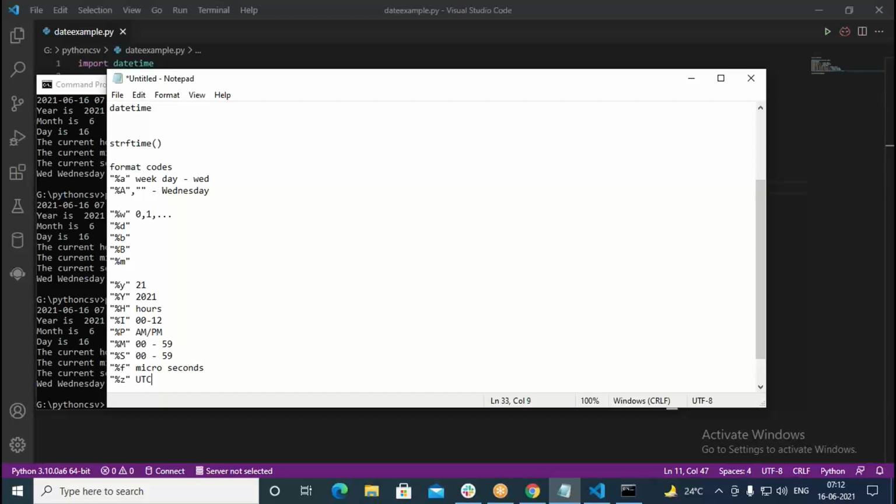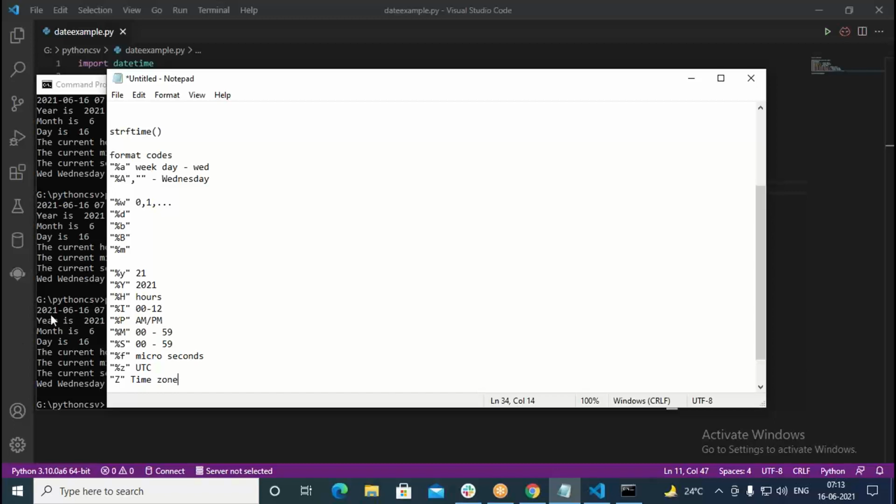UTC is Coordinated Universal Time, which we also call GMT, Greenwich Mean Time. You can go with %z, and it can give you the time zone. So like this, we can format the given dates as well as time using these format strings.